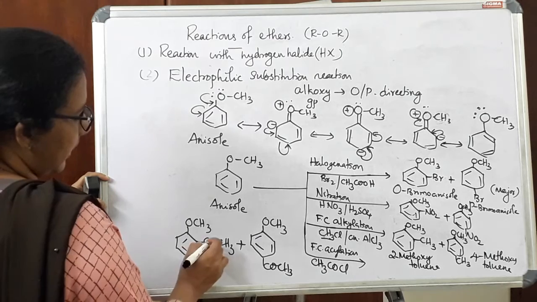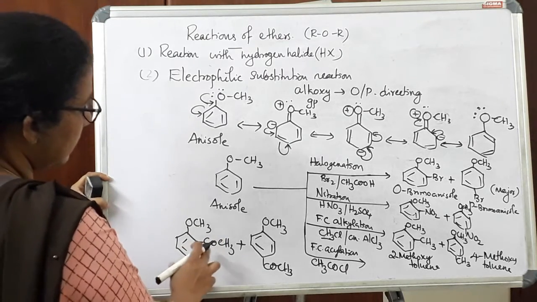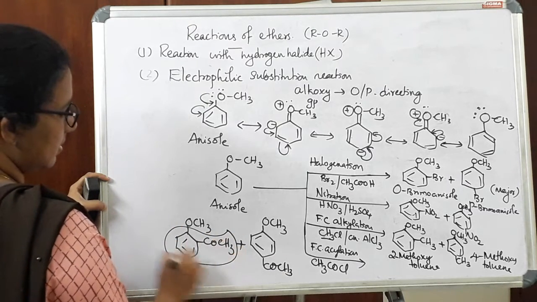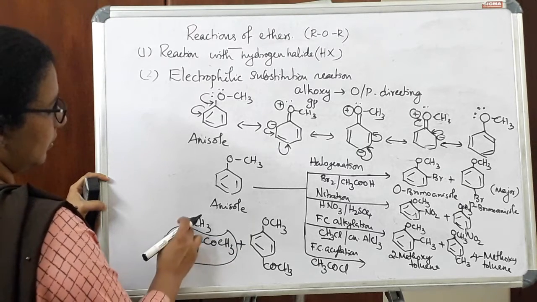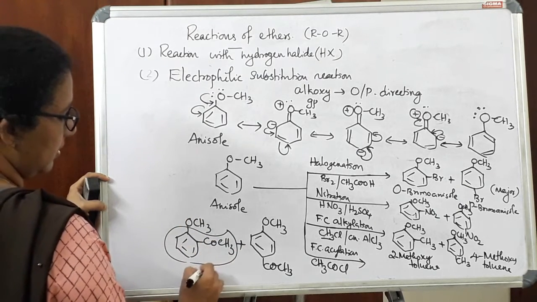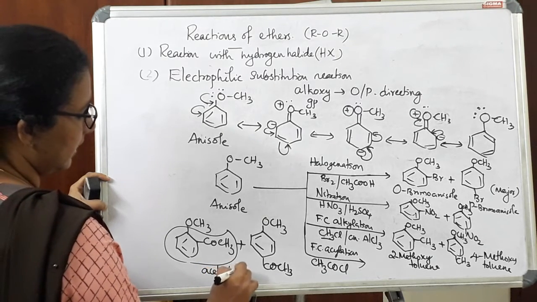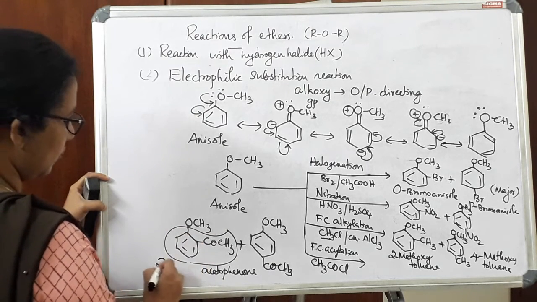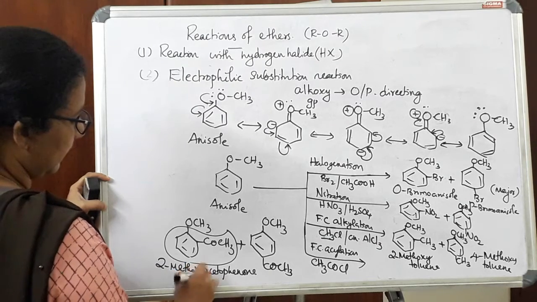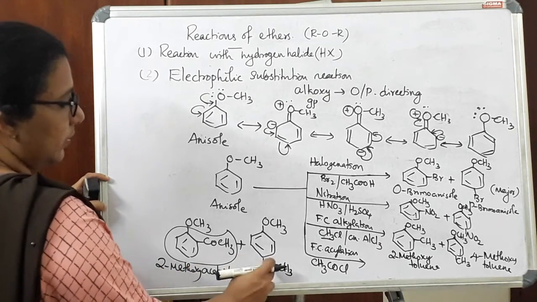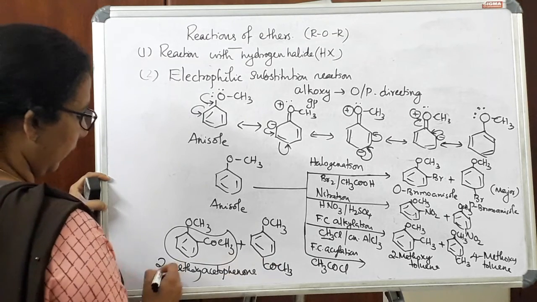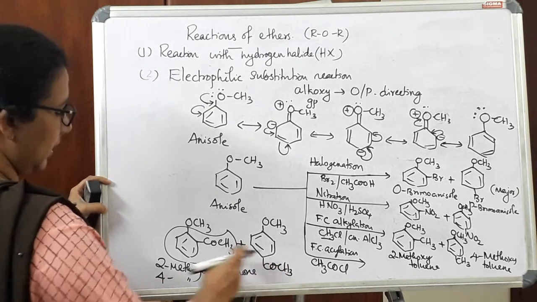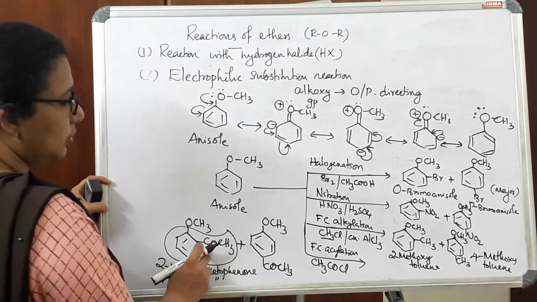Here we can write it as a derivative of ketone, that means CO is there, and if this compound is actually without OCH3, we can write this is acetophenone. So this is acetophenone, this is a ketone. So this will be the first position, this will be the second position. So it will be 2-methoxy acetophenone. So likewise we can name this compound also, that is 4-methoxy acetophenone. So 4-methoxy acetophenone is the para isomer and 2-methoxy acetophenone is the ortho isomer.